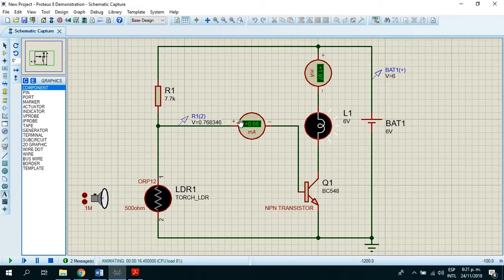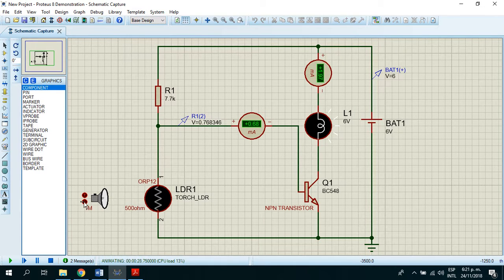And we have current flowing through the base of the transistor too. We have a voltage of 0.7 volts in the base. Notice that the voltage of the base is always 0.7 volts.